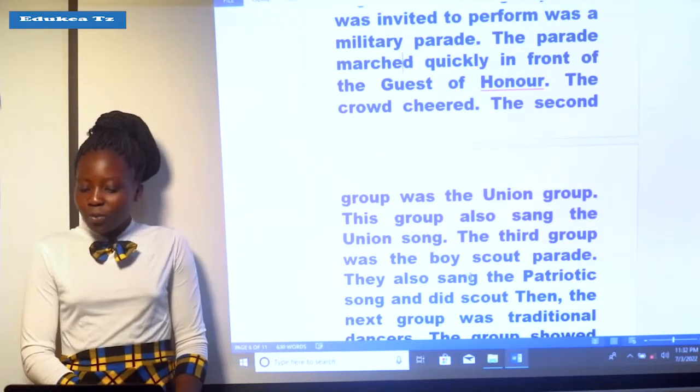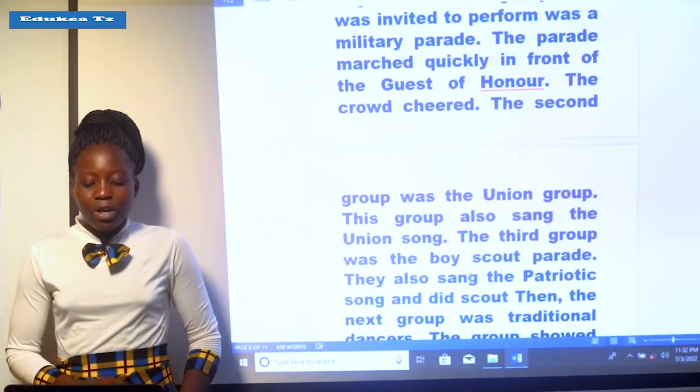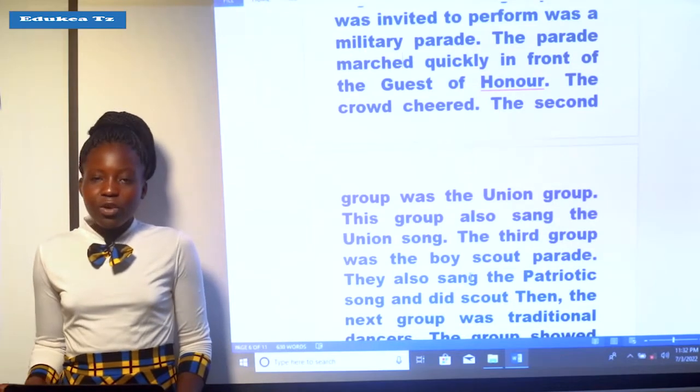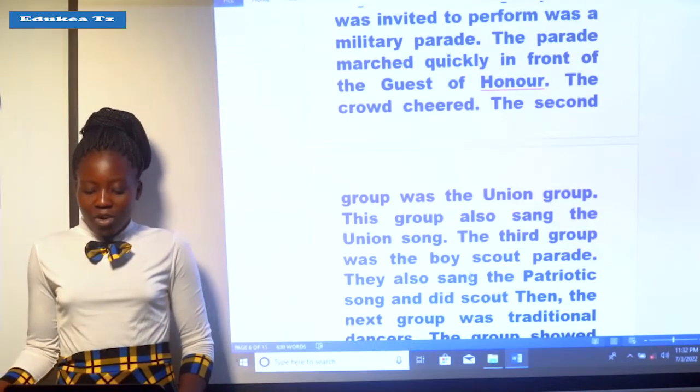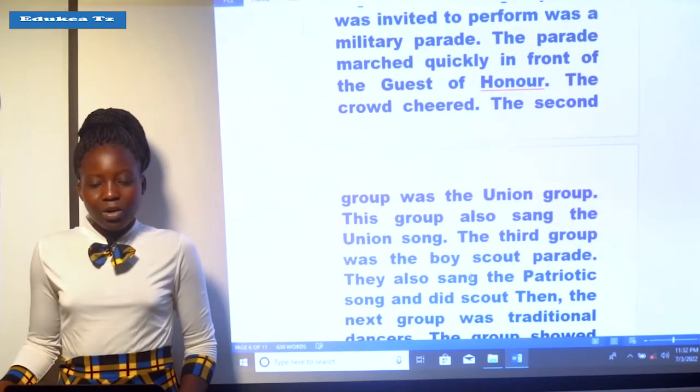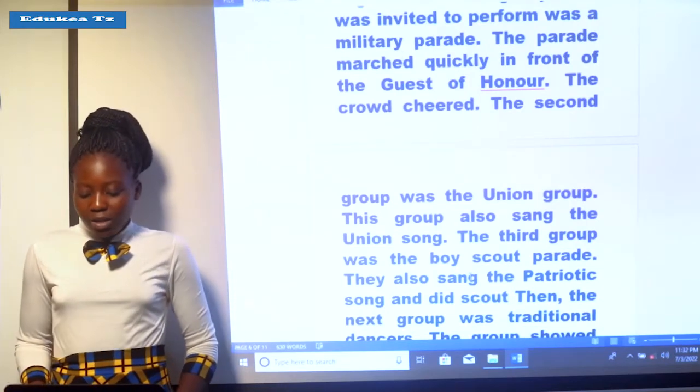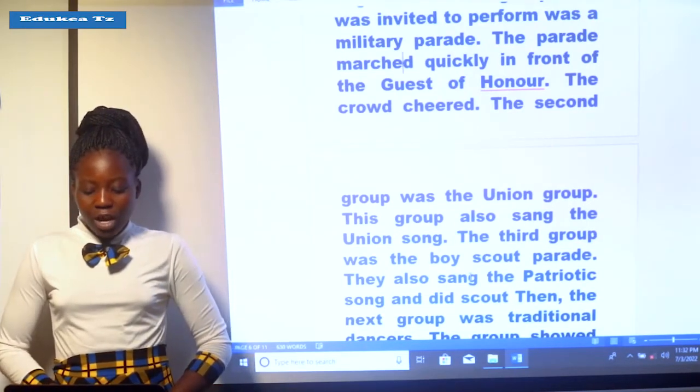The second group was the Union group. This group also sang the Union song. The third group was the Boy Scout parade. They also sang the patriotic song and did scout.